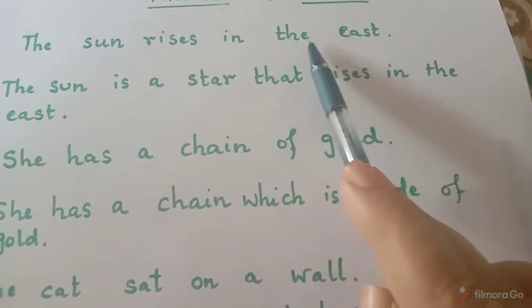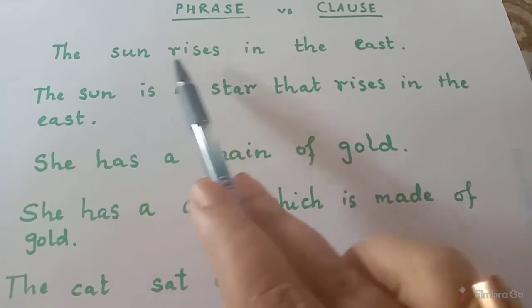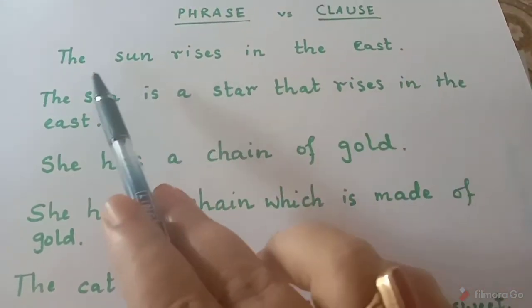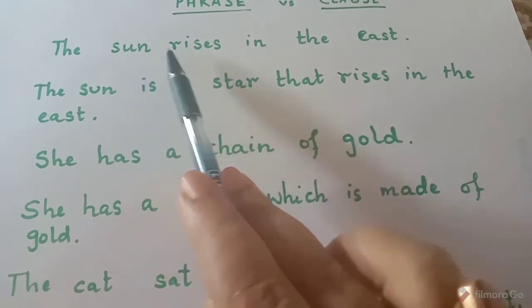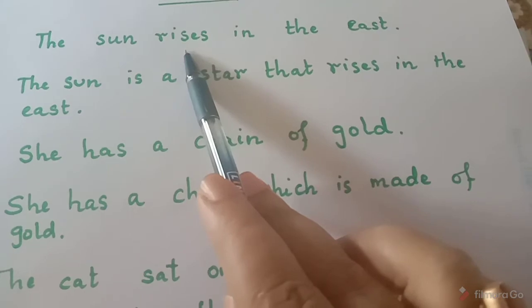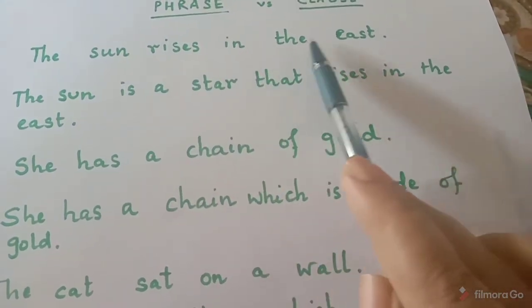That is my first sentence. The sun rises in the east. Now, in this sentence, the sun is a subject. Rises is the main verb. The sun rises. In the east.